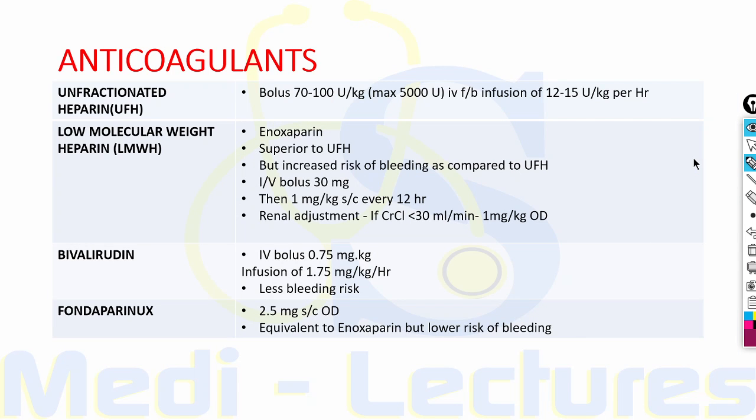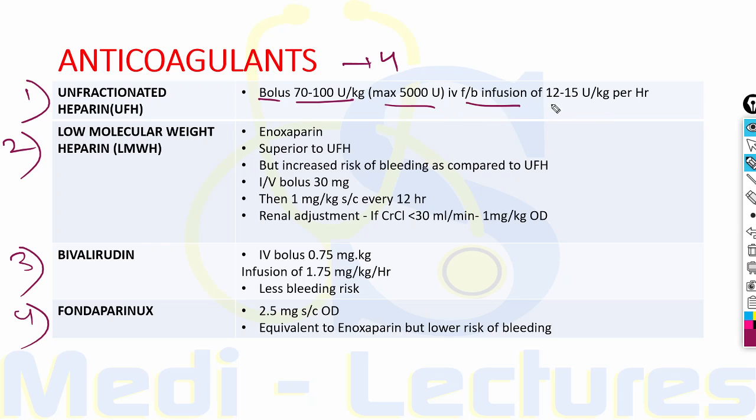Now after we have discussed anti-ischemic drugs and antiplatelet drugs, the third drug class which we will discuss is anticoagulants. We have 4 options which are unfractionated heparin, low molecular weight heparin, bivalirudin and fondaparinux. The unfractionated heparin is used from decades. It is given in bolus of 70 to 100 units per kg, maximum 5000 units. It is followed by an infusion of 12 to 15 units per kg per hour.